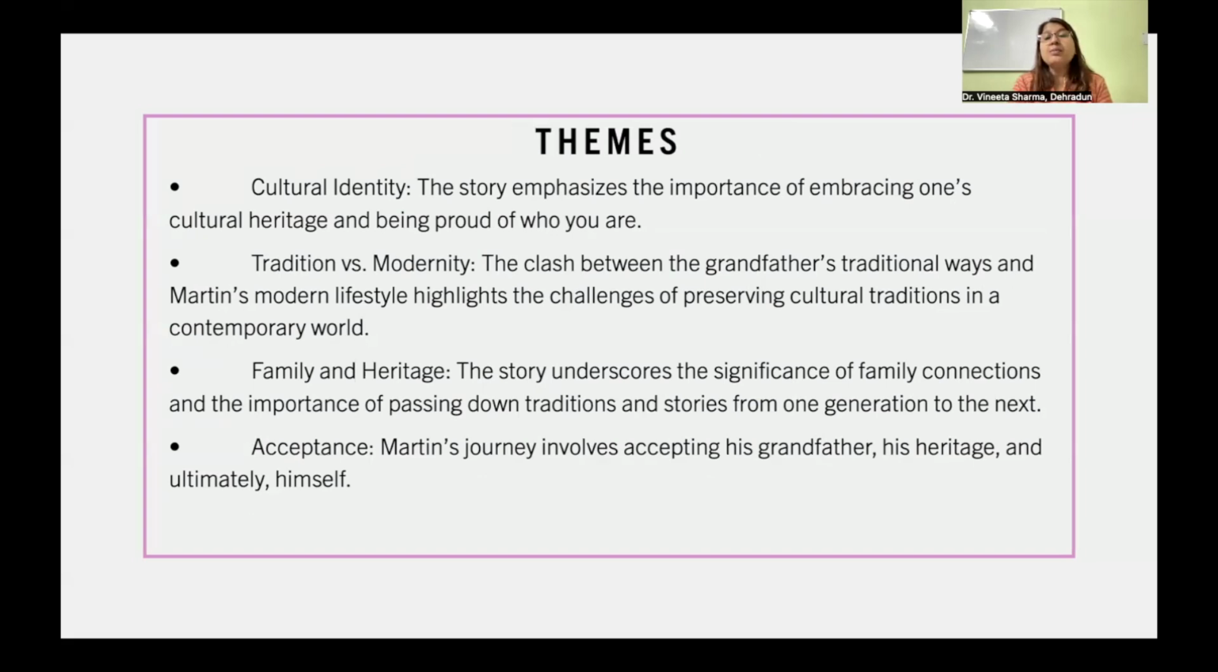Now, if we talk about the themes of this story, first and foremost is cultural identity. The story emphasizes the importance of embracing one's cultural heritage and being proud of who you are. Next is tradition versus modernity. The clash between the grandfather's traditional ways and Martin's modern lifestyle highlights the challenges of preserving cultural traditions in a contemporary world. Family and heritage. The story underscores the significance of family connections and the importance of passing down traditions and stories from one generation to the next. And next is acceptance. Martin's journey involves accepting his grandfather, his heritage, and ultimately himself.